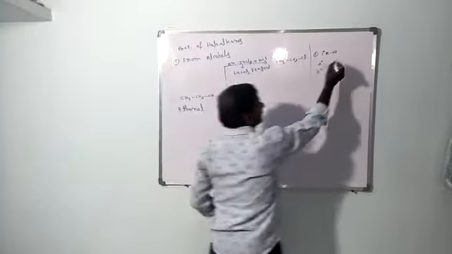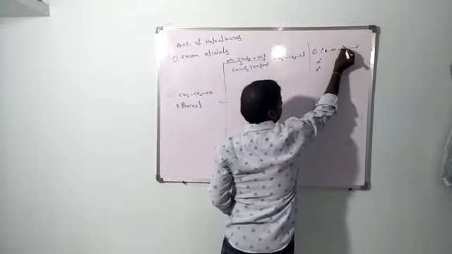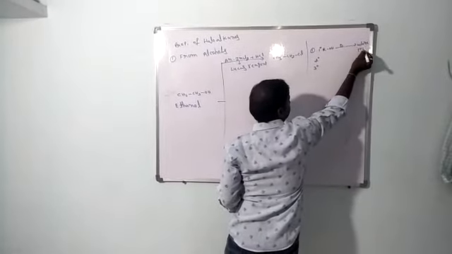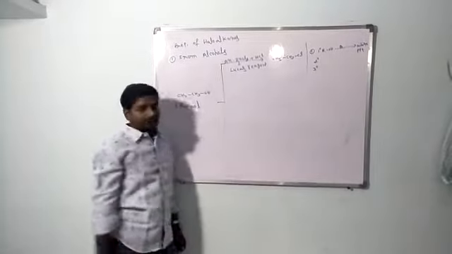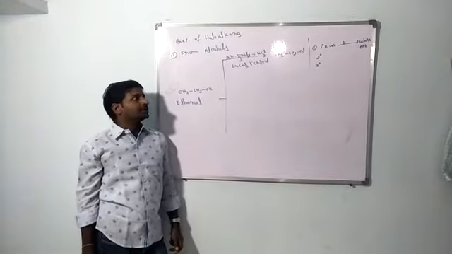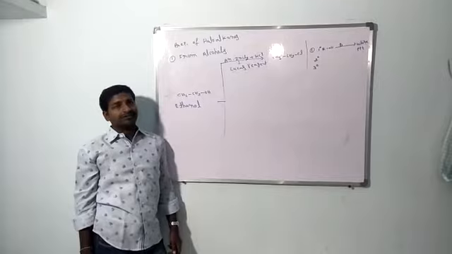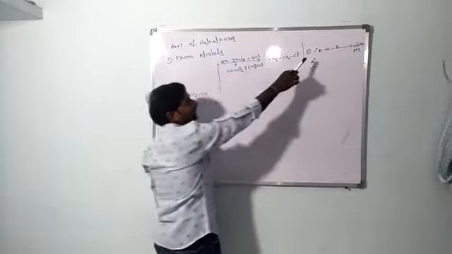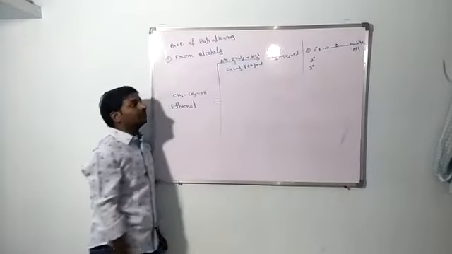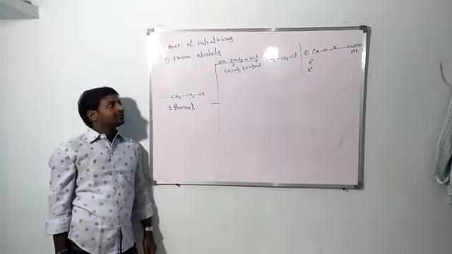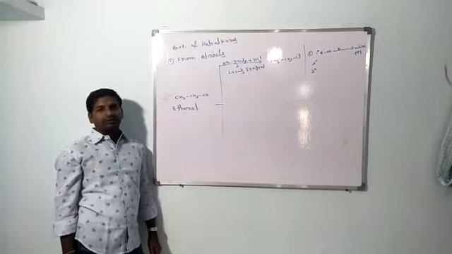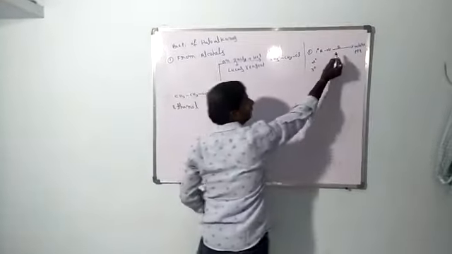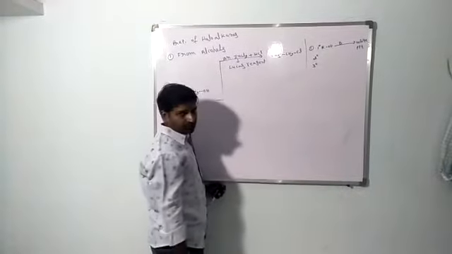Primary alcohols with Lucas reagent will give a white precipitate, that is a white turbidity, by heating only. At room temperature, it will not give the white precipitate, because primary alcohols are less reactive. They give the white precipitate only under heating.